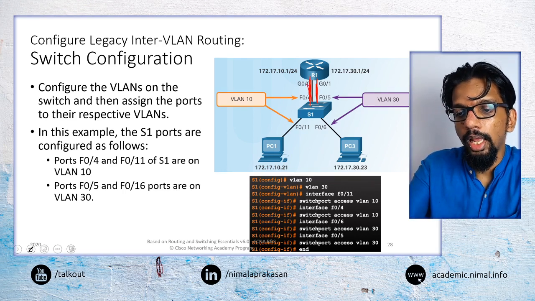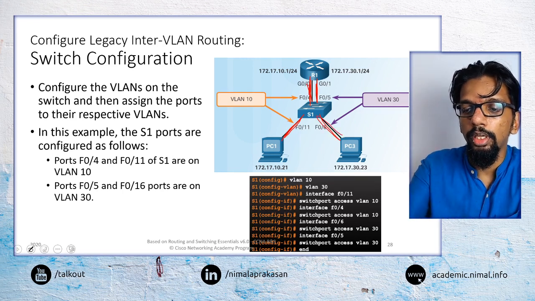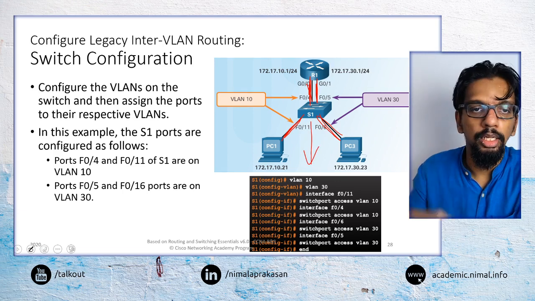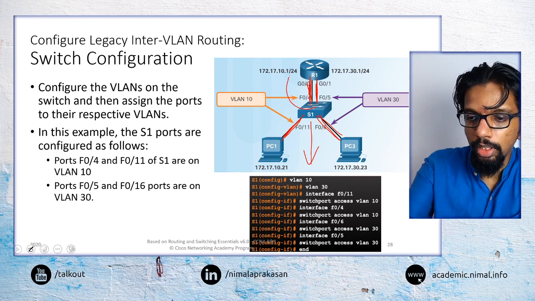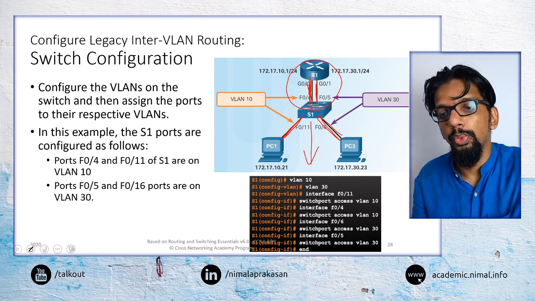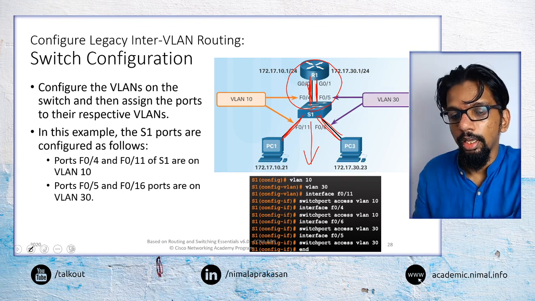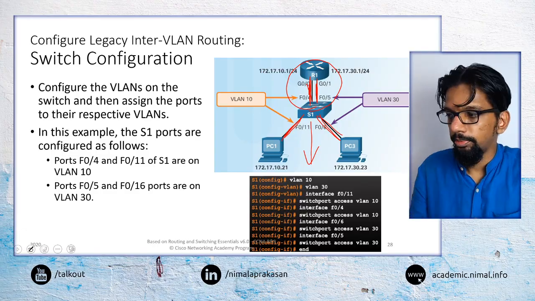And if it is a directly connected one, that one will also be an access link. There could additionally be trunks here as well, but that is the main configuration we do. Mainly, for the links between the router and the switch, we will configure them as access links.